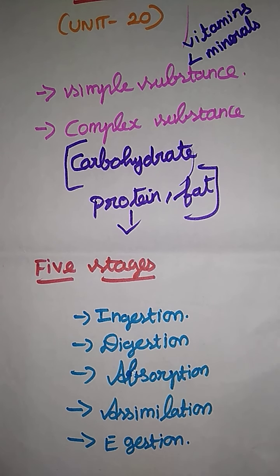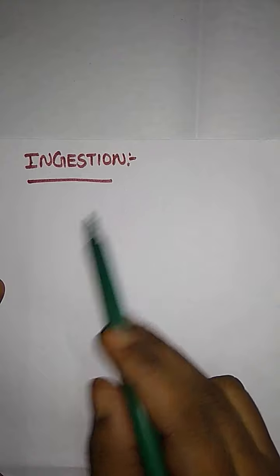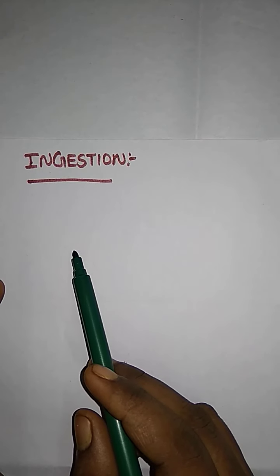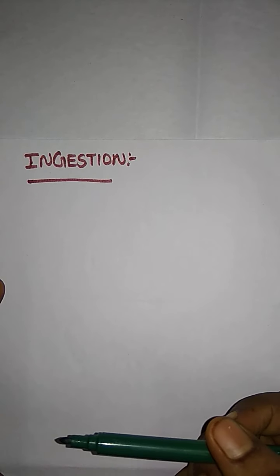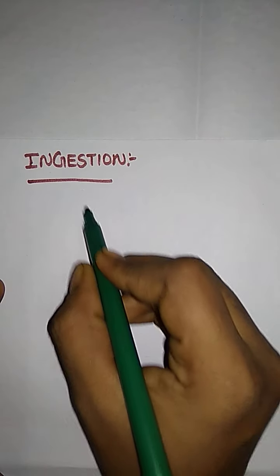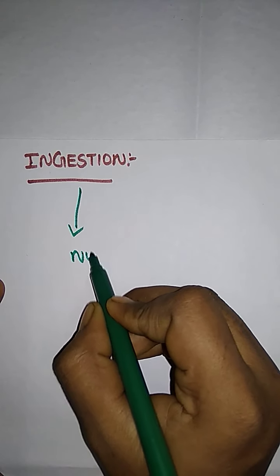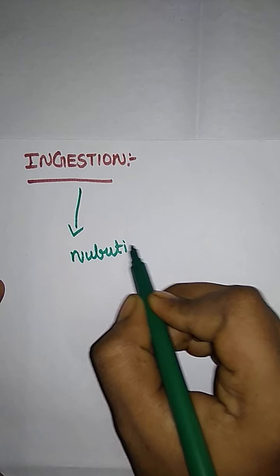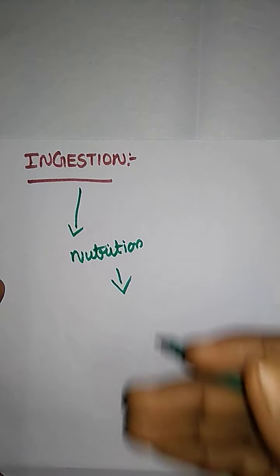Let me see them one by one. Ingestion. What is the first stage of digestion? Ingestion is the process of taking in food material in the form of nutrition. Food materials are called nutrition. That is the beginning stage.